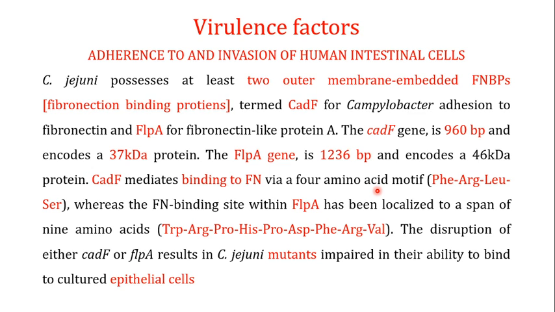Now, how are we sure that CadF and FlpA are responsible for adhesion and invasion into the human cell? It is because when you disrupt either cadF or flpA, when you mutate them, the resulting C. jejuni mutants are impaired in their ability to bind to cultured epithelial cells. So in the absence of CadF and FlpA, the mutant C. jejuni do not bind to the epithelial cell. That means if they do not bind, they cannot remodel the cytoskeleton, and hence they cannot enter into the epithelial cells. We will discuss the other virulence factors in the next video.